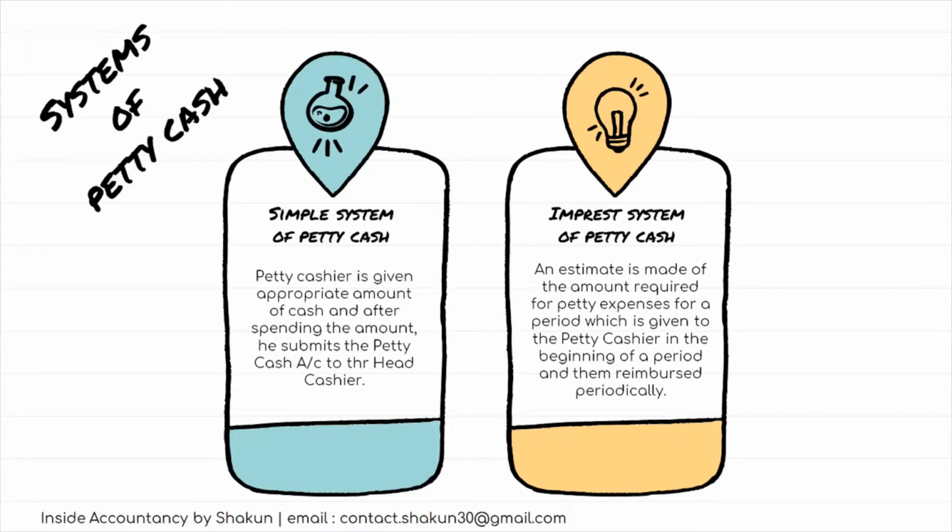This amount which is given, or this amount which should be maintained, is called imprest money. This system of paying advance in the beginning and then reimbursing the amount spent from time to time is called imprest system. Imprest system is the system in which amount is given in the beginning of the period and is reimbursed at the end of the period. This can come as a 1-mark question.